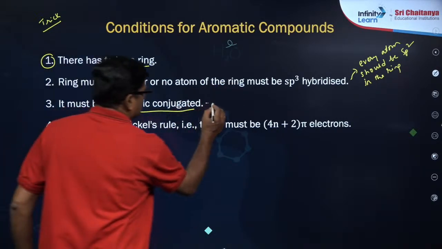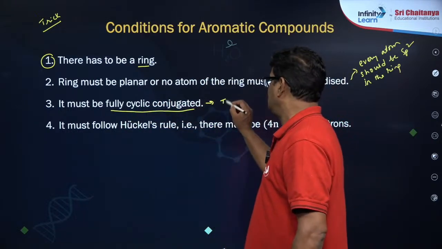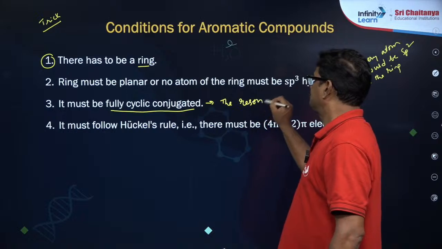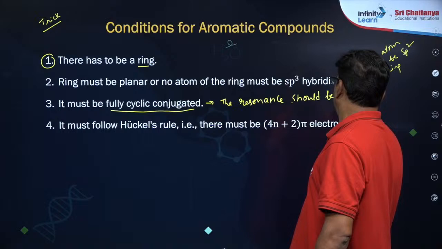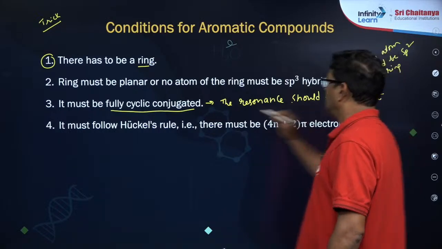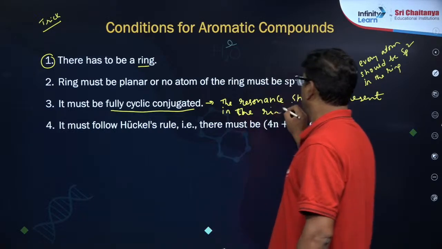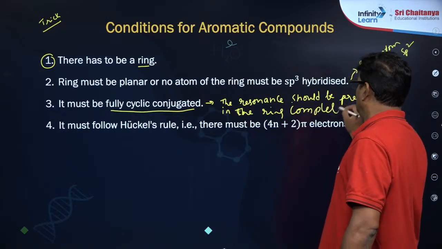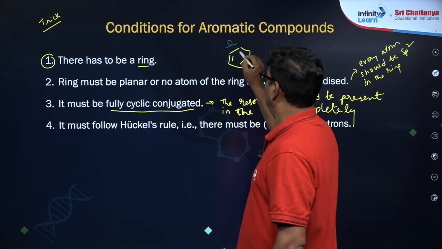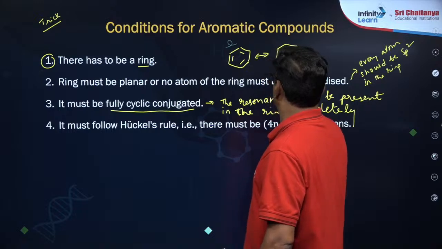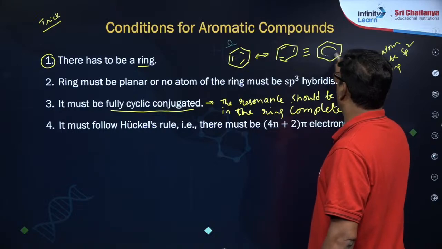So resonance should be present in the ring completely. For your benzene, here the resonance is happening like this, so that you have complete delocalization like this.